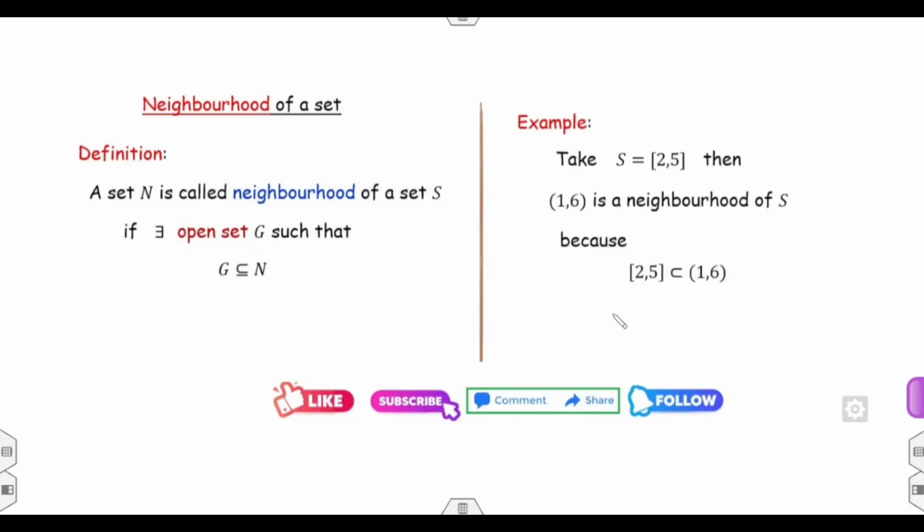As an example, consider the real line R, and [2, 5] is my set. I can define any neighborhood, let's say (1, 6). Clearly, [2, 5] is contained in (1, 6), so that is called a neighborhood of the set. You can also say that instead of 1, I can choose 1.5 to 5.3. Yes, it is also a neighborhood. So you only have to take an open set, whether it is (1, 6), or 1.5 to 5.9, or 1.6 to 5.3, any open set that contains the set.